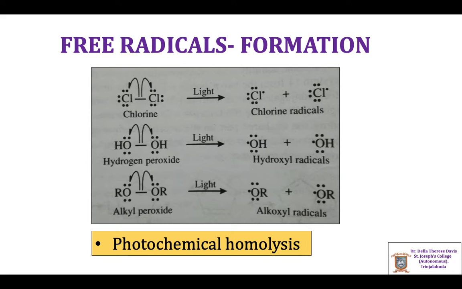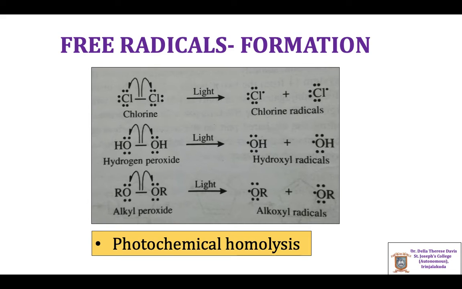The formation of free radicals. Free radicals are formed by photochemical homolysis. We have already studied what homolysis is. It is the breaking of a covalent bond in which each atom gets one electron.